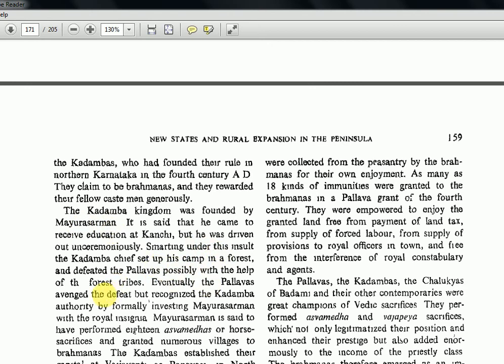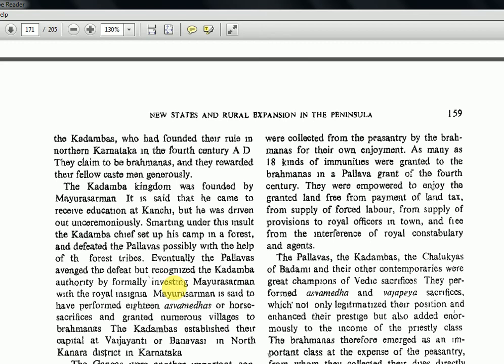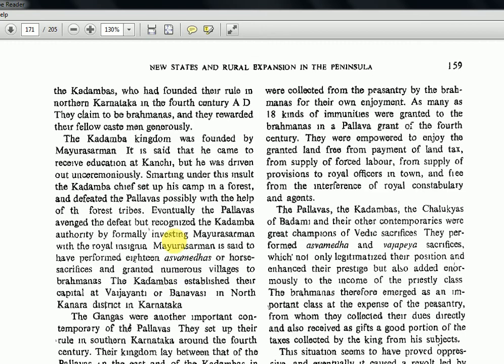Eventually the Pallavas avenged the defeat but recognized the Kadamba authority by formally investing Mayura Sarman with the royal insignia. Mayura Sarman is said to have performed 18 Ashwamedhas or horse sacrifices and granted numerous villages to Brahmanas. The Kadambas established their capital at Vaijayanti or Banavasi in North Kannada district in Karnataka. So the capital is this, the ruler is Mayura Sarman, and he did the horse sacrifice. This much information is enough about the Kadambas.